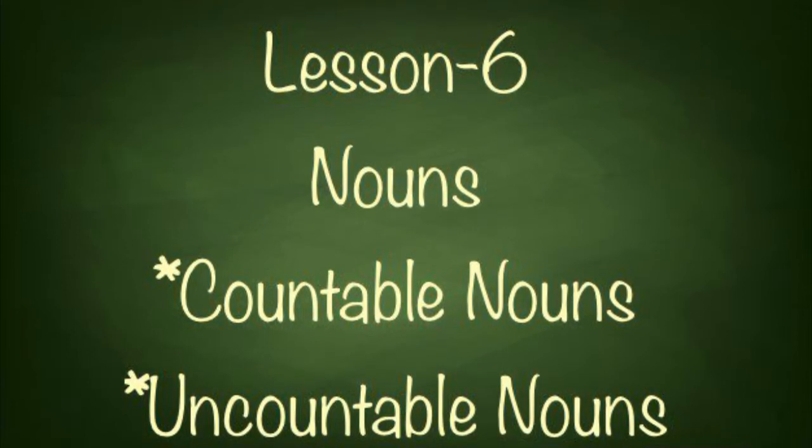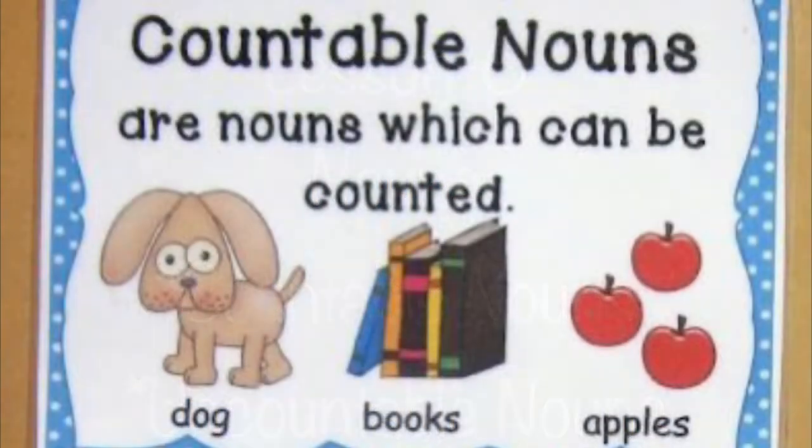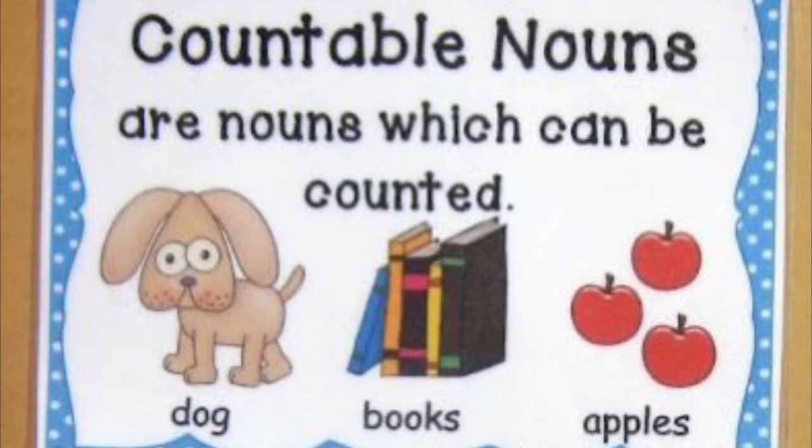Now we are going to understand what we mean by countable nouns. Countable nouns are those nouns which can be counted, जिनको count किया जा सकता है. For example, as you can see here, dog, we can count it. Books we can count, and apples, 3 apples we can count.